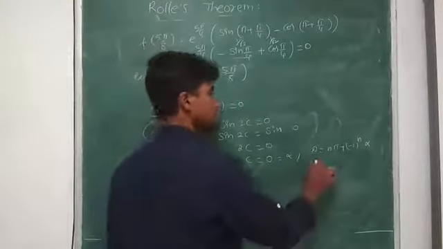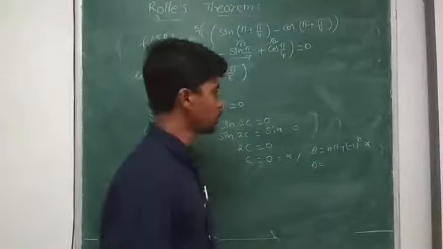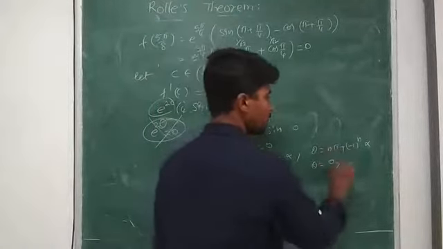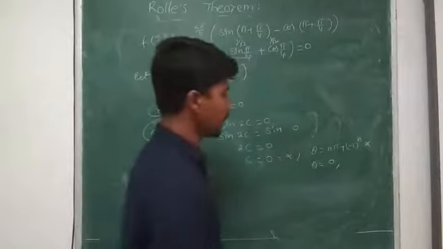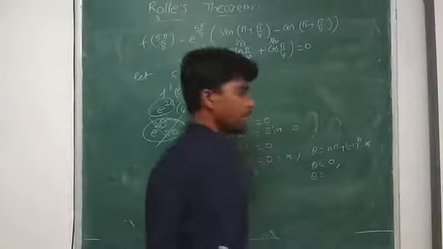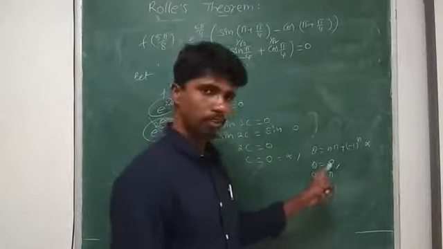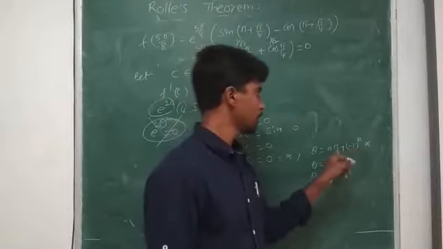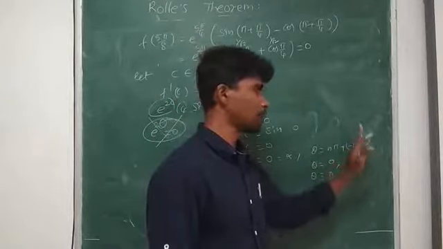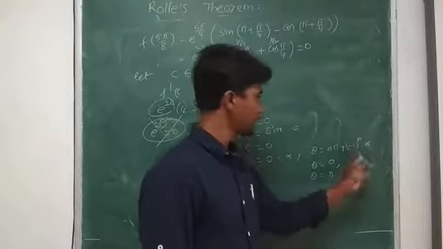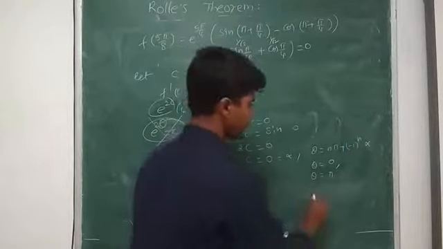So theta is equal to, if n value is 0, theta equals 0. If n value is 1, theta equals pi, that is pi plus minus 1 power 1, minus 1 into 0, which is pi.